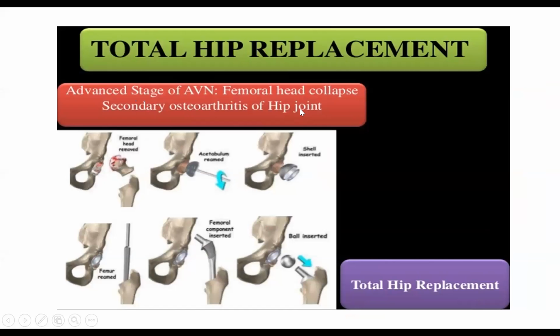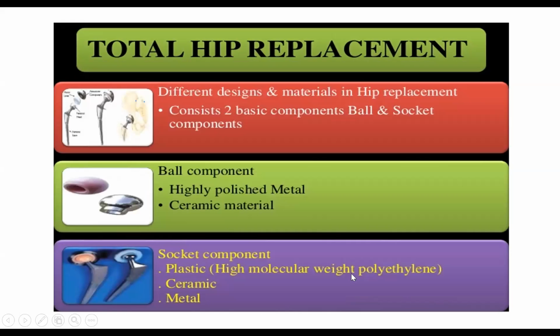Now the second thing is hip replacement. What is hip replacement? The head has died, so there is no purpose to this head bone. You have to remove it and put a new head. That is head replacement. You remove this whole head and put in a new stem and new head. This is known as total hip replacement.